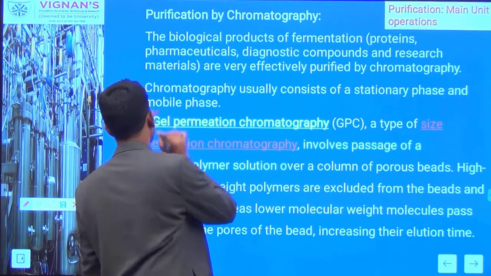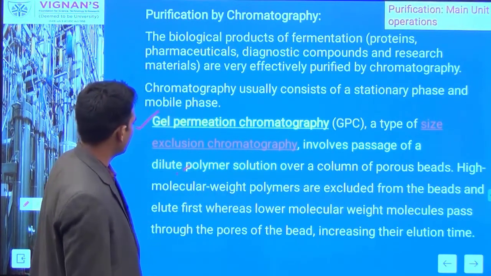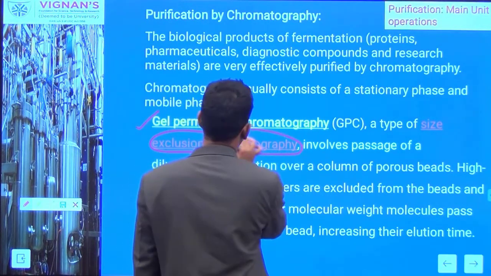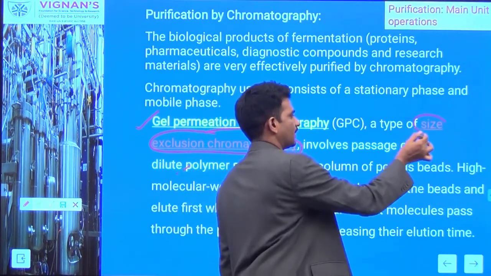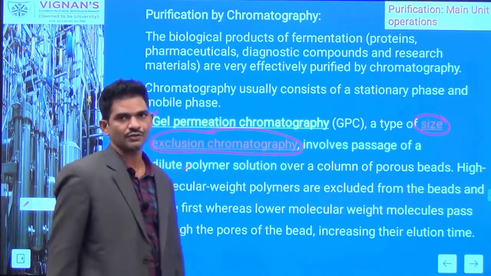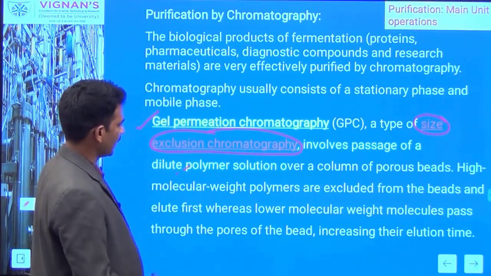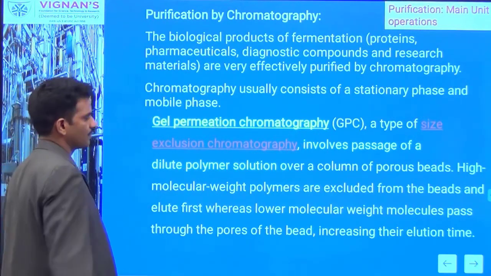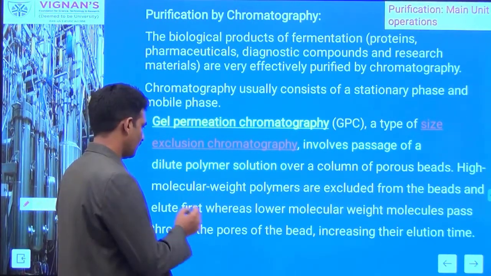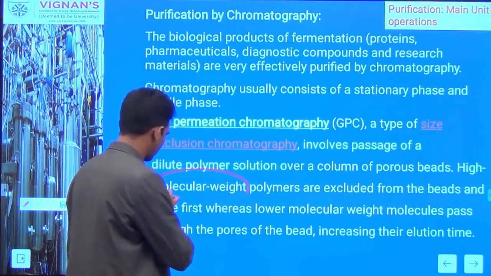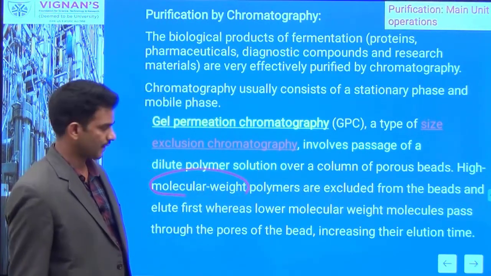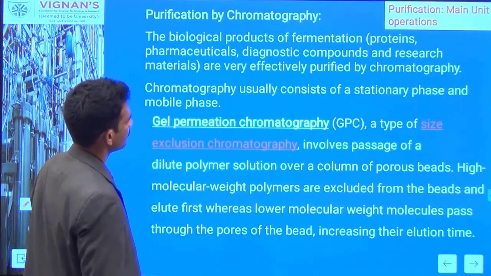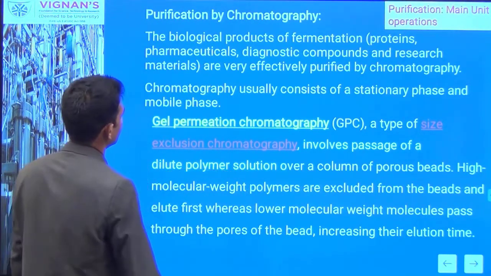The first one is gel permeation chromatography, which we can also call size exclusion chromatography. In this method, the separation is based on the molecular size of the molecules. It can be used for determination of the molecular weight of compounds, and also for removal of salts, since low molecular weight solutes can be removed.